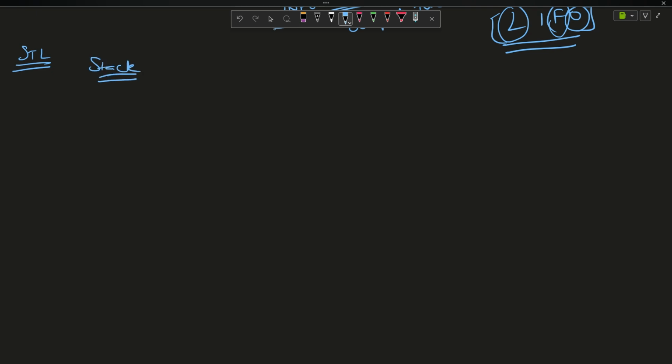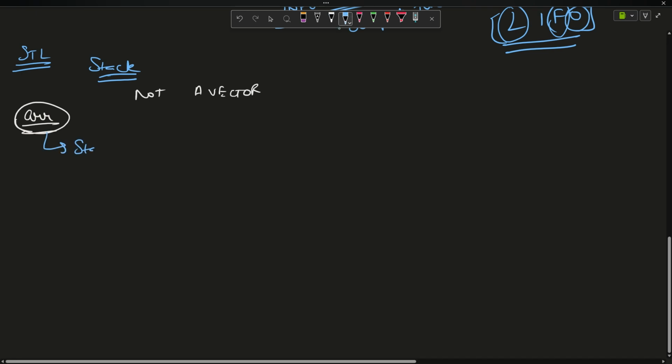But we will be telling about how to implement stacks on our own, and then we will do something like this. Okay. Now, when I was learning about stacks, my teacher told me to implement stacks using a fixed size array, not a vector. Believe me, not a vector, but an array. And when I said array, what did he mean? It meant that stack can have a maximum size.